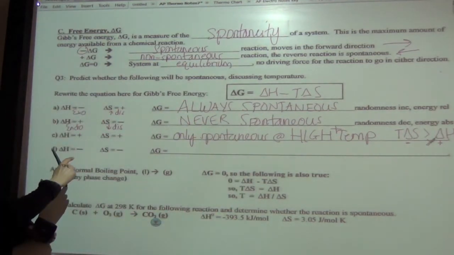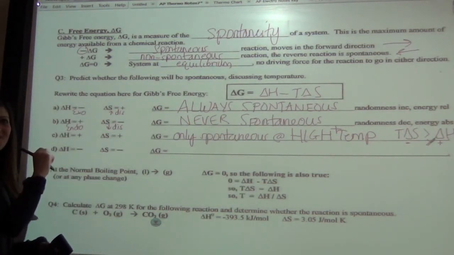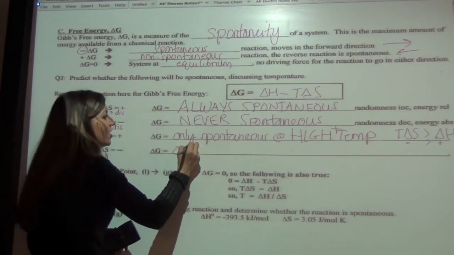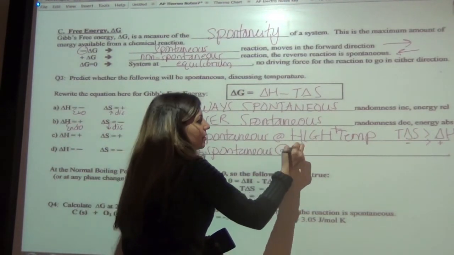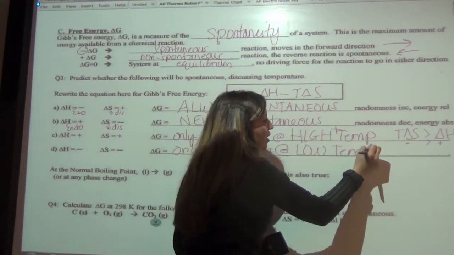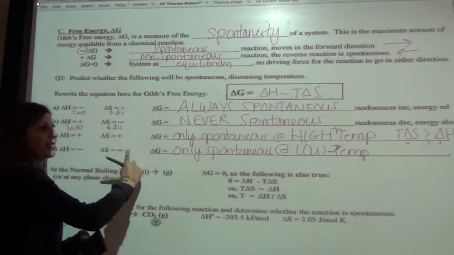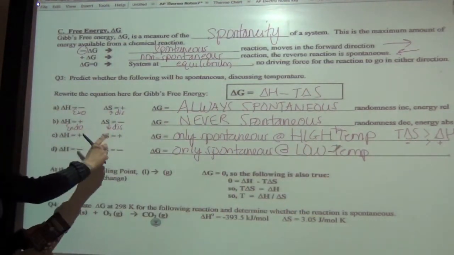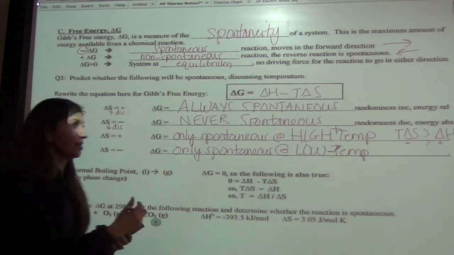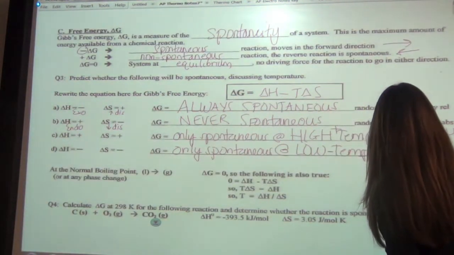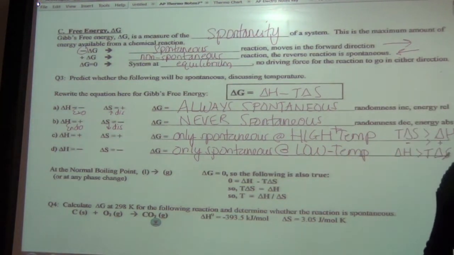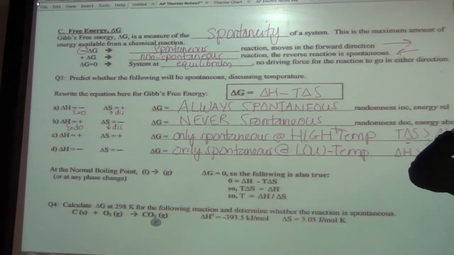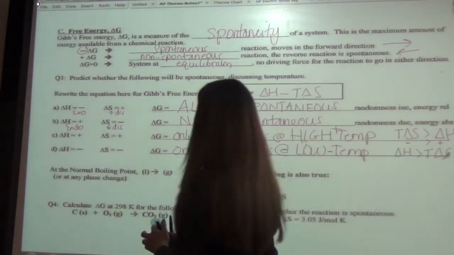Okay? So then if it's negative, negative, then guess what that is? It's only spontaneous at low temperatures. So we're going to say minus, minus, low. Okay? So positive, positive, high, negative, negative, low. And in this case here, your delta H is actually going to be greater than your T delta S. And if that happens, then we will still be able to get a spontaneous reaction in that case. Okay? So this is something that you'll end up wanting to make sure that you really remember, that you memorize.